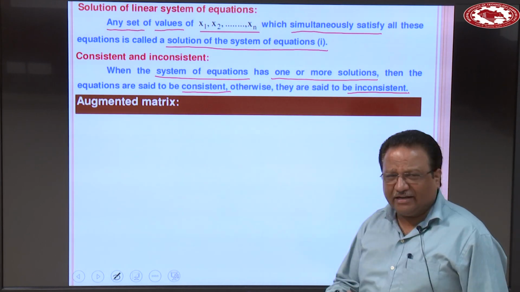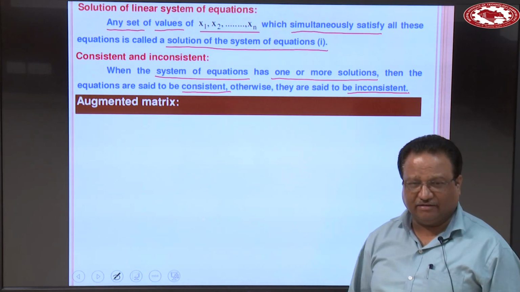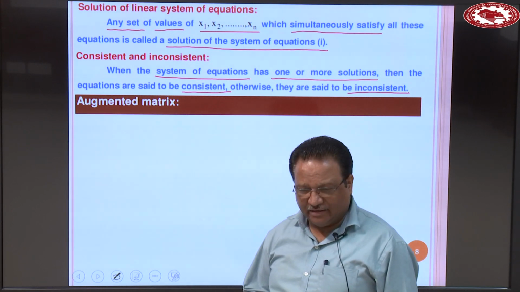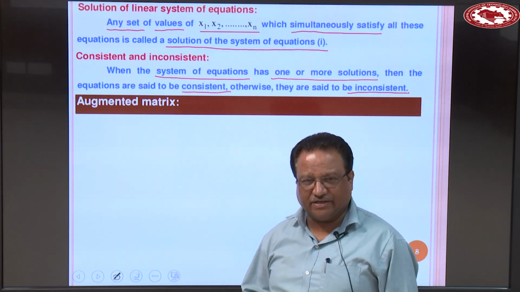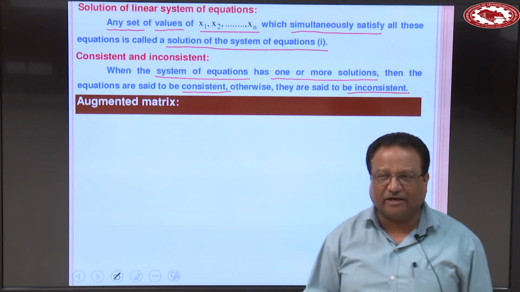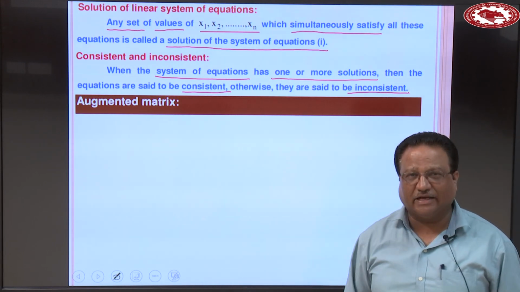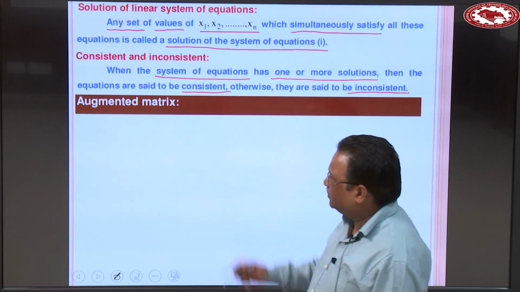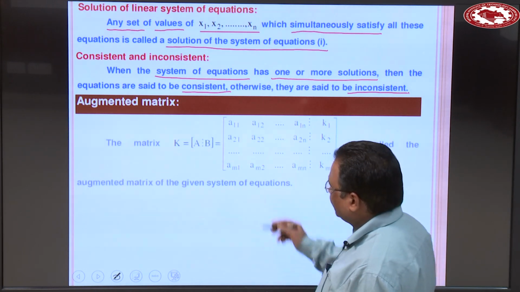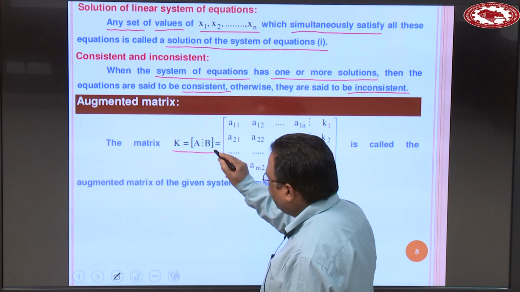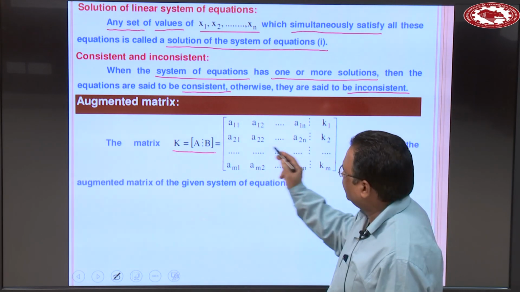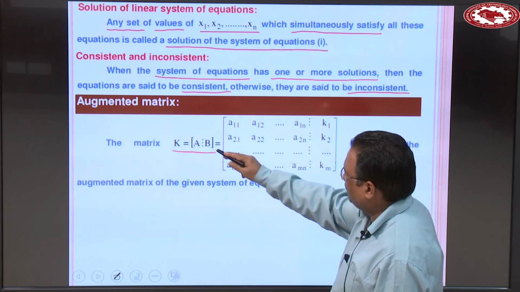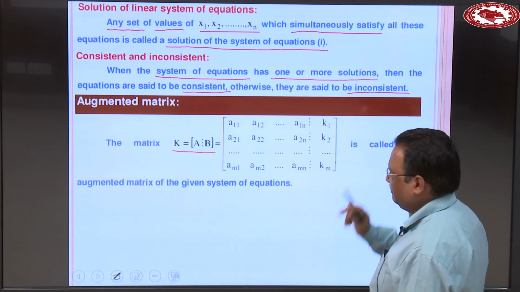Then we need one special type of matrix when we check the consistency of the system of equations, and that matrix is known as the augmented matrix. So, what is the augmented matrix? The matrix K is equal to A dot dot dot B. A is the coefficient matrix and B is k1, k2 up to km.